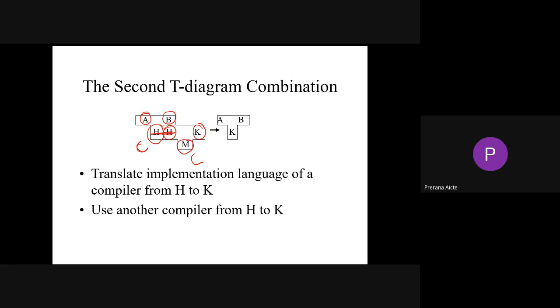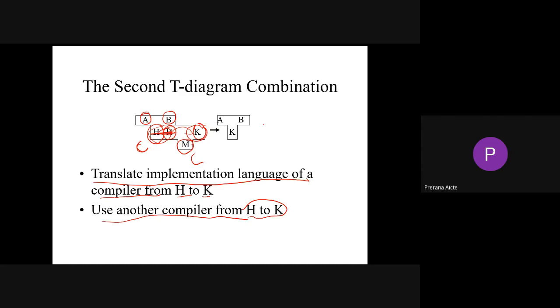So here finally, M converts source language H into K. Right? So better to translate this K in terms of A and B. So this translates an implementation of a language of a compiler from H to K. First, here we need to translate from H to K and use another compiler from H to K, and it becomes like this.